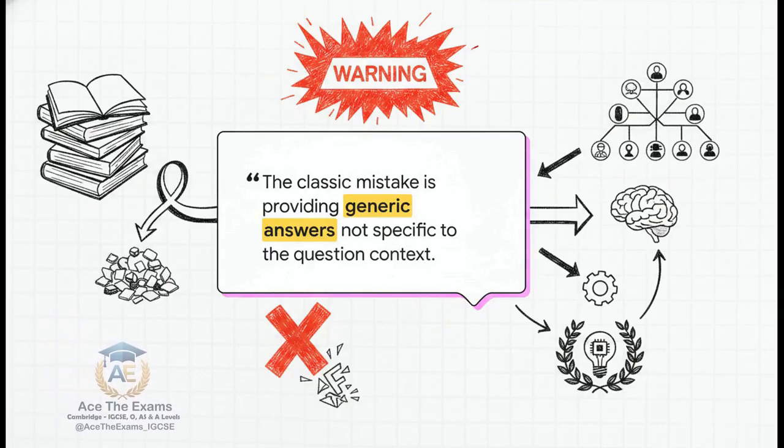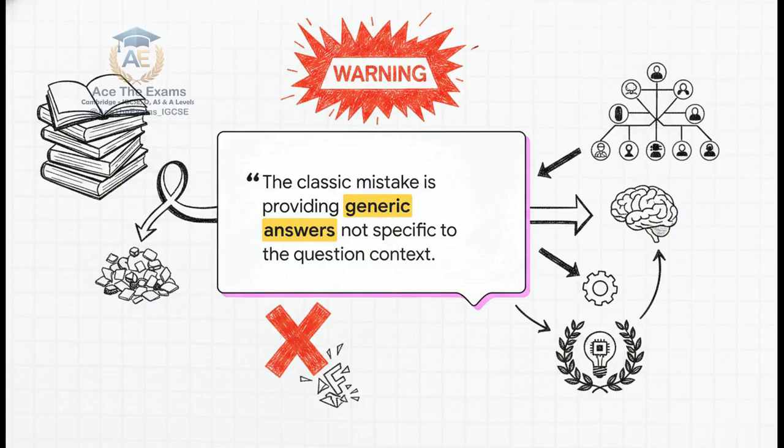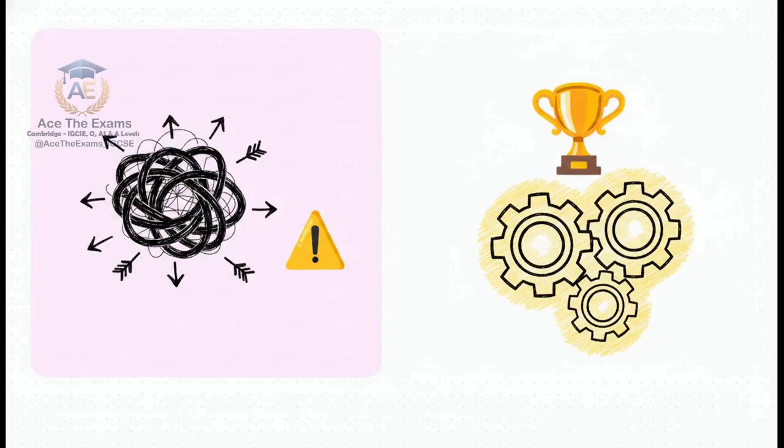Listen, memorizing textbook answers and dropping them onto the page without anchoring them to the specific exam scenario will actively destroy your grade. It is the #1 reason smart students fail to get top marks. They give an answer that is technically true in the real world, but entirely irrelevant to the story the exam question just told them. Let's see how this builds visually by comparing 2 approaches.